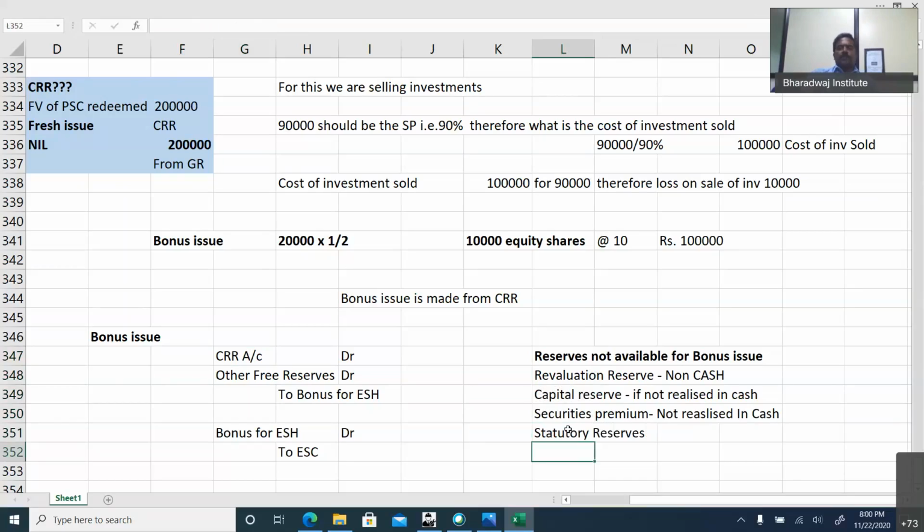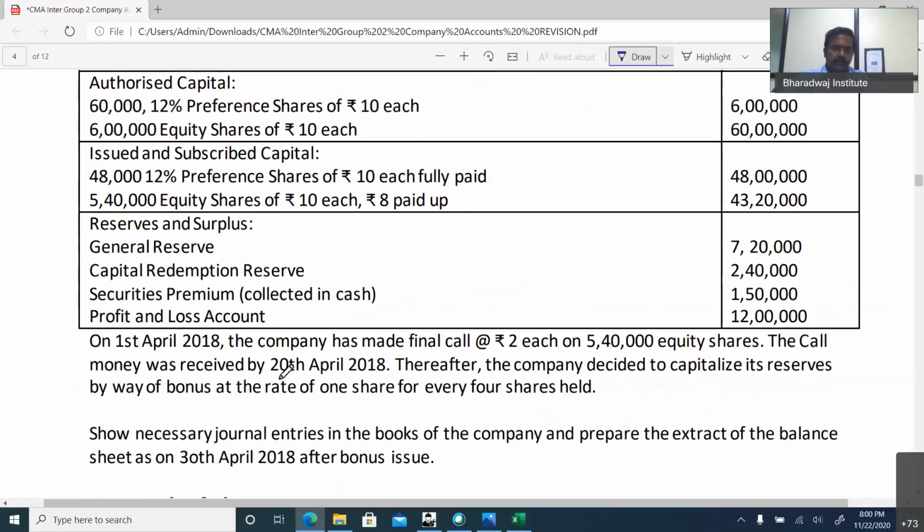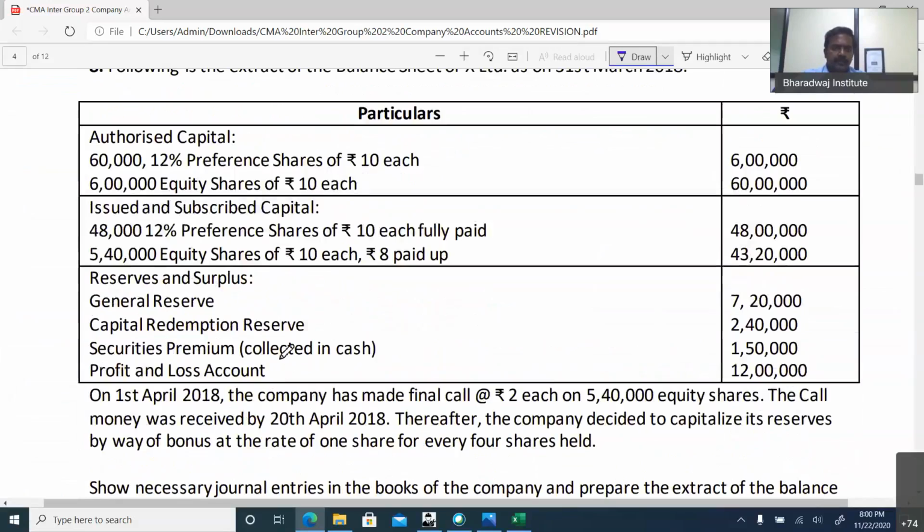Okay, so because of bonus issue, whether there will be a change in the capital structure? No, your capital will not go up or come down. It will be the same. Come to the next problem. Let us see. Question number 8.